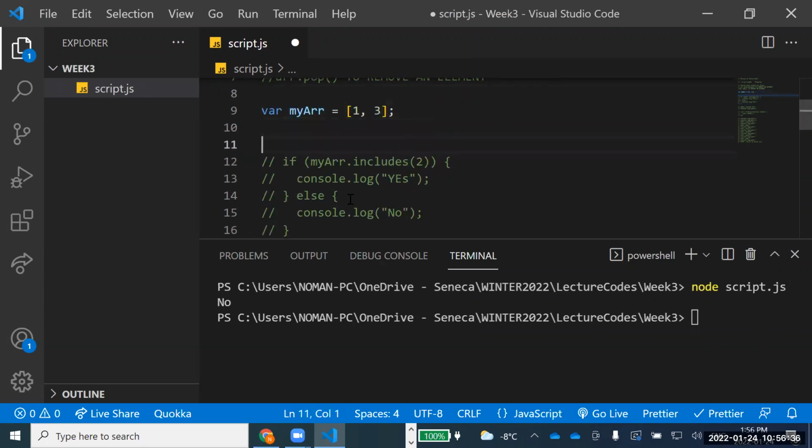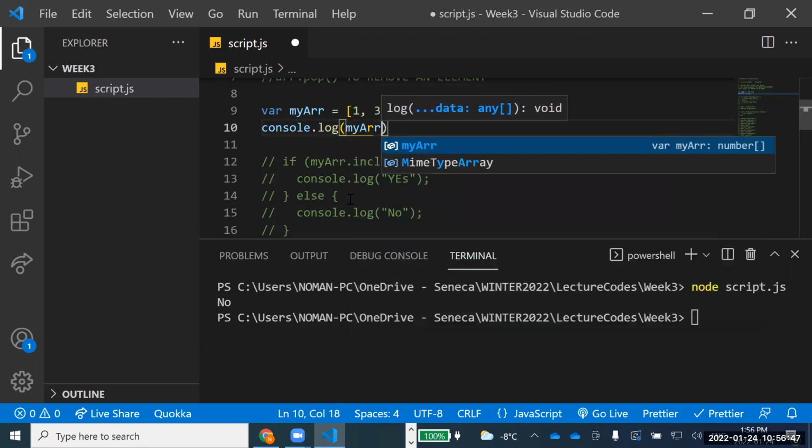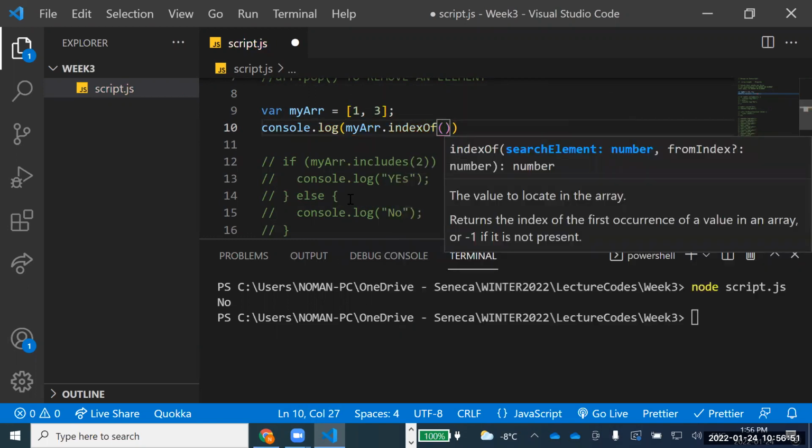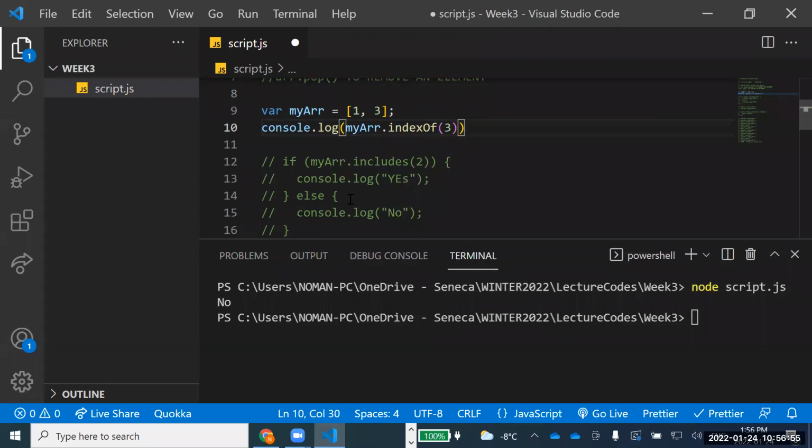Then there are other array methods, and one of them is, for example, console.log, and I have used one like this before. If I say my array dot index of, this is a very interesting method, index of 3, for example.